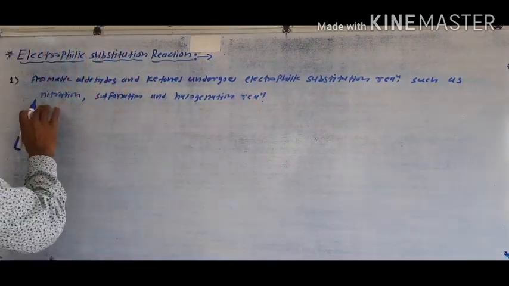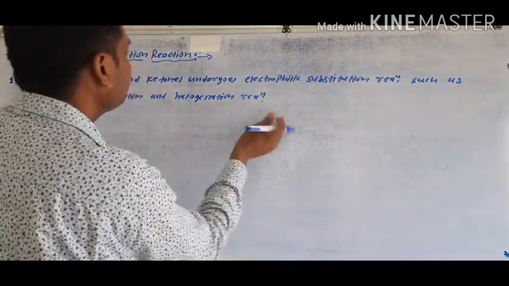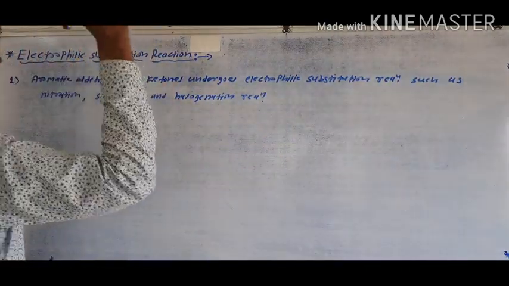These three, nitration, sulfonation and halogenation, are examples of electrophilic substitution reactions.